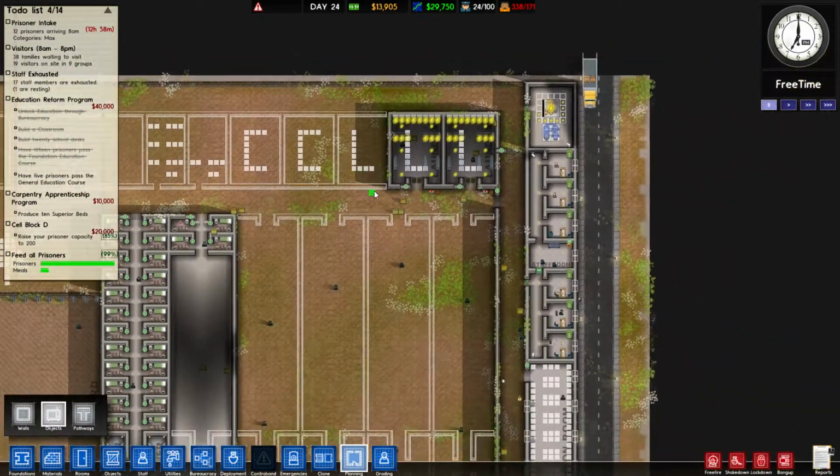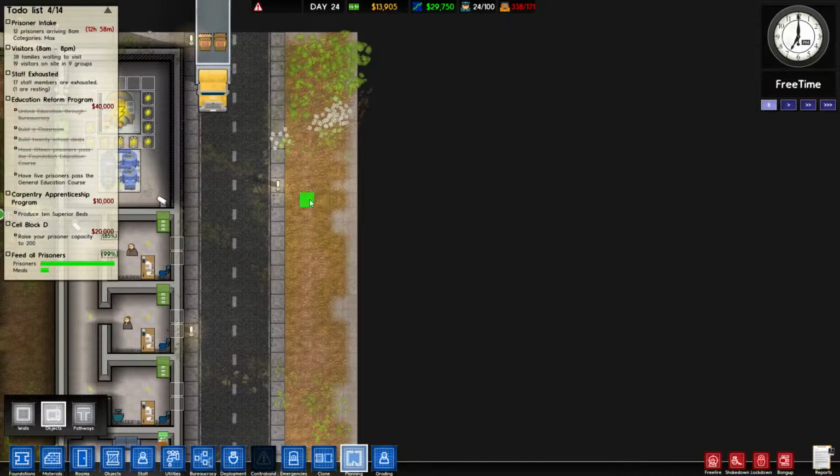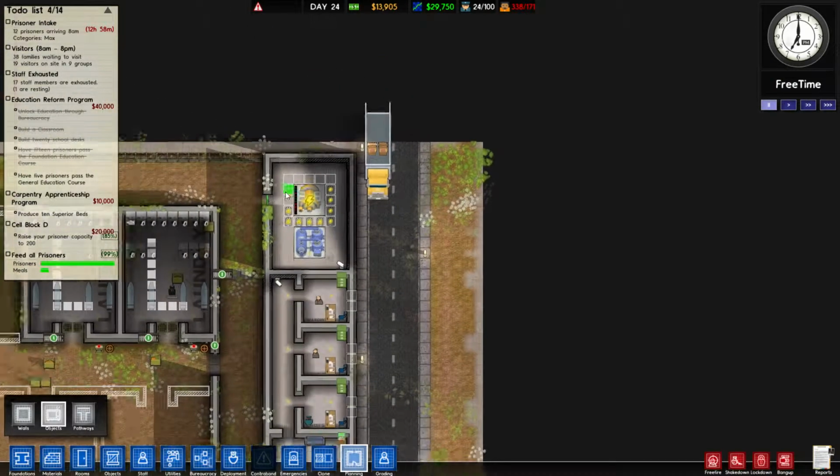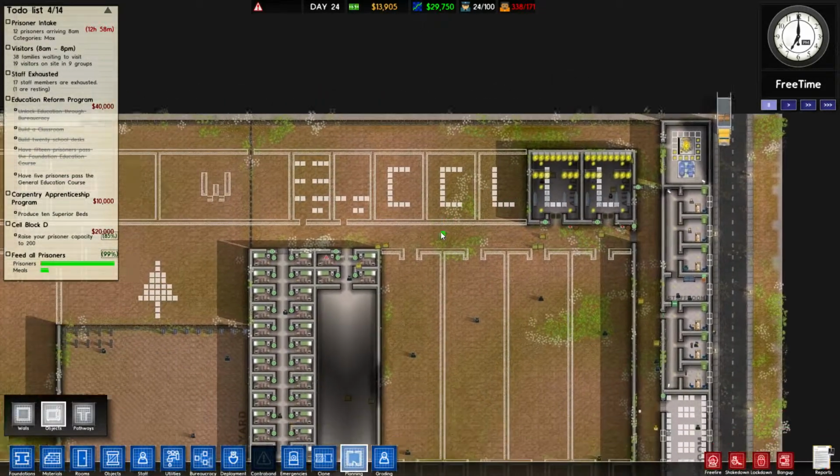It would cause a break in the fence, though. Put one over here. 1, 2, 3. Yeah, I could put one there. It'd be a weird place, though. It would just be kind of hanging out all by itself outside the prison. There wouldn't be a wall around or anything. But I mean, inmates wouldn't be able to get into it anyway because it's outside.